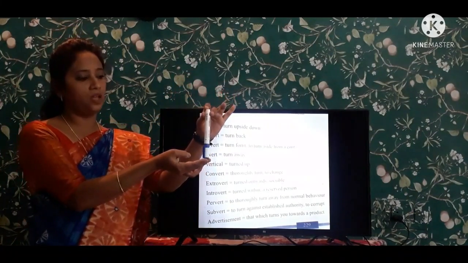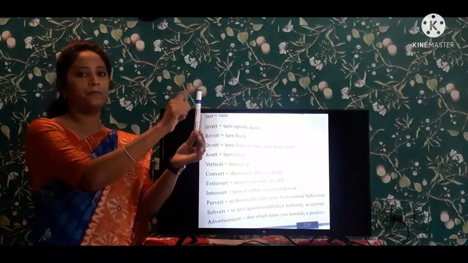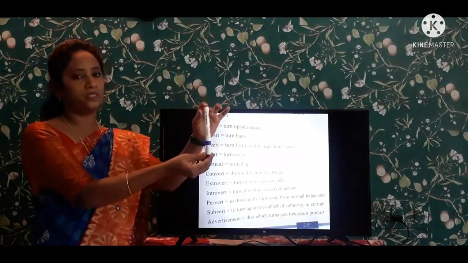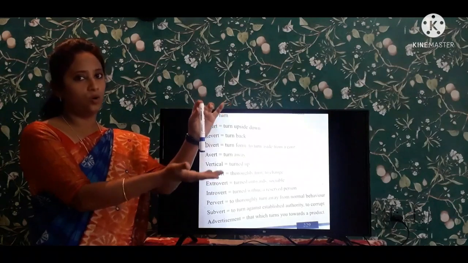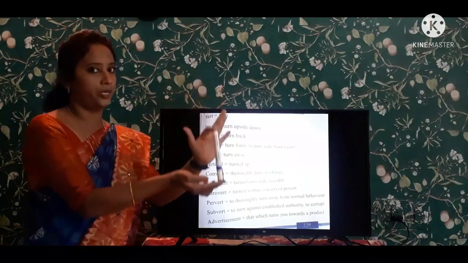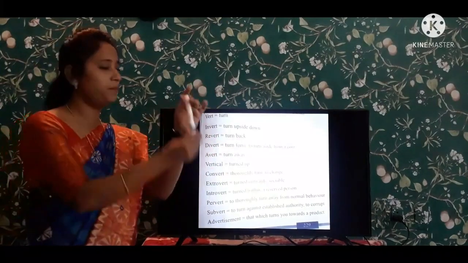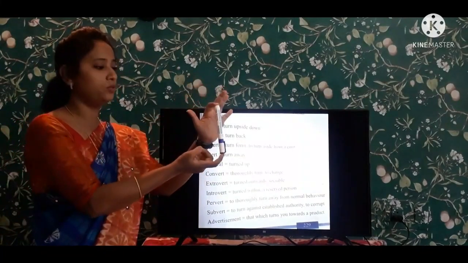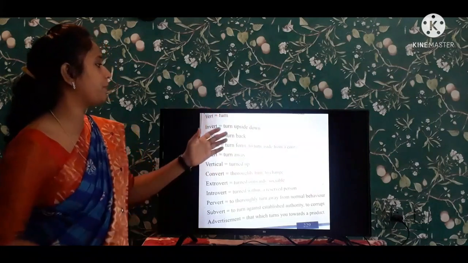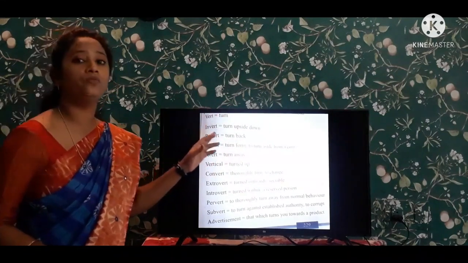The position of the pen is now upside down. This is the upside. Now it comes like upside down. This upside, now it is downwards. Ante talakrindiluga cheyadam. This is known as the invert. Talakrindiluga cheyadam. Upward to downward. It is known as the turn upside down. It is known as the invert.